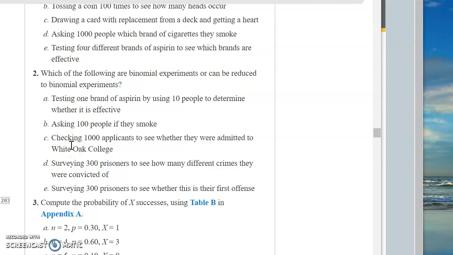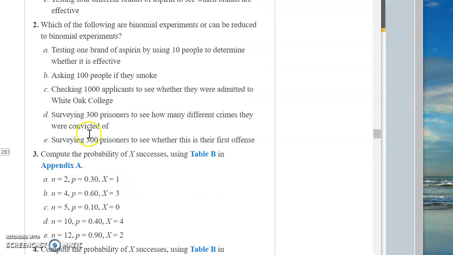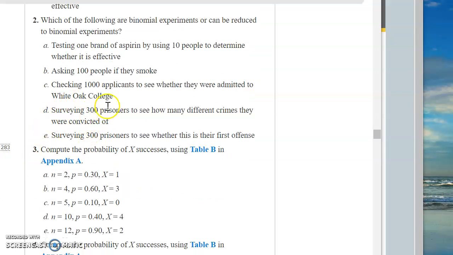Next section is 5-4, and section 5-4 covers some other types of distributions that we're going to also be learning about.